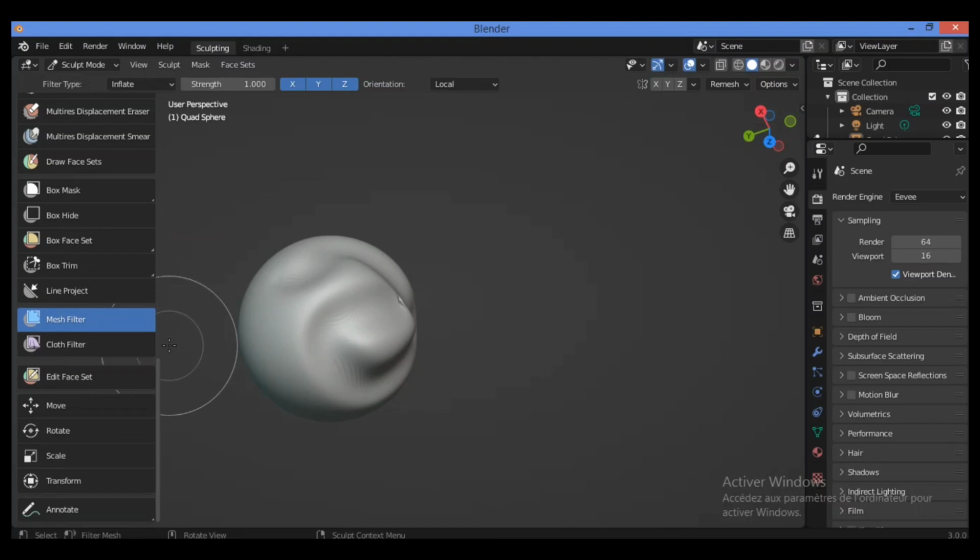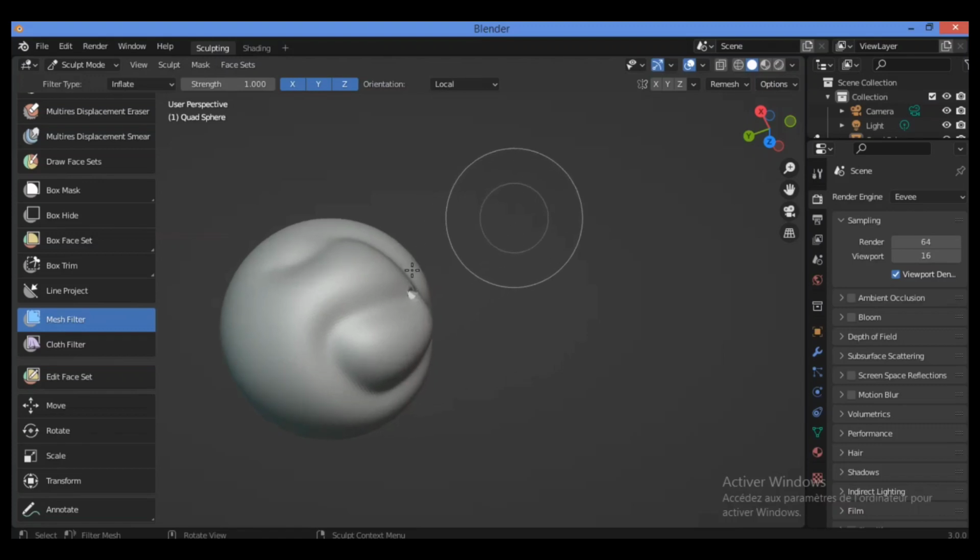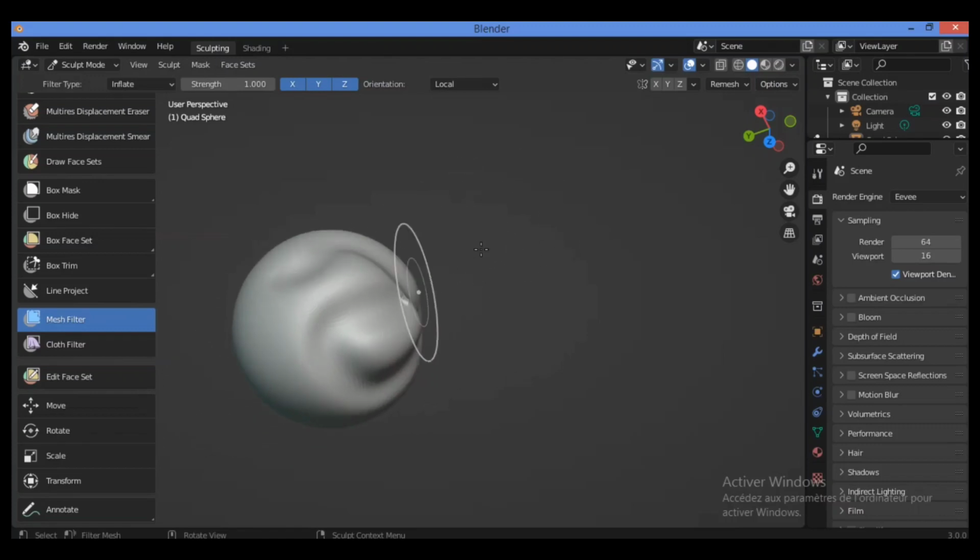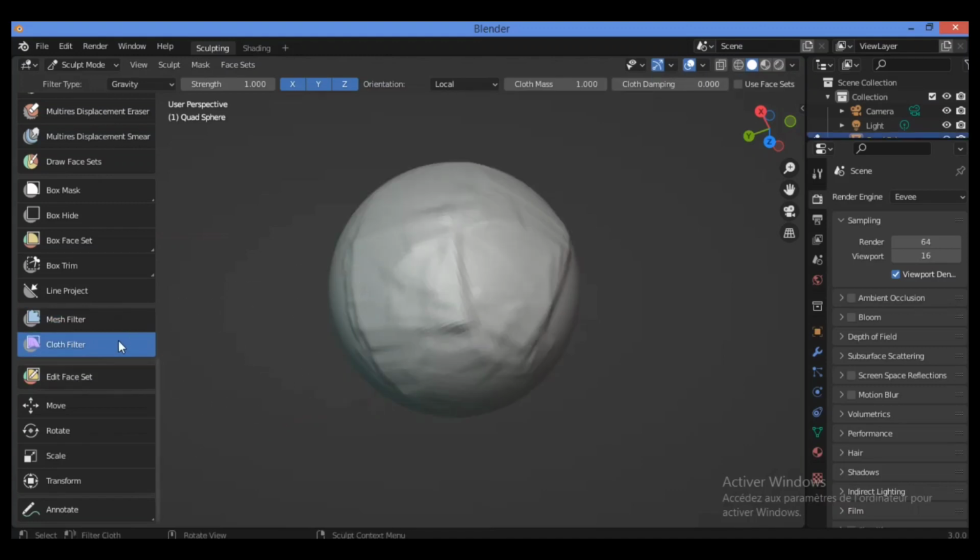So let's move to the mesh filter. What can this tool do? Let's try it now. It's a great tool. It applies deformation to all vertices in the mesh at the same time. Hover your mouse cursor over this quad sphere, hold and drag. Then you will get this deformation applied on all the vertices. The cloth filter applies a cloth simulation to all vertices in the mesh at the same time.